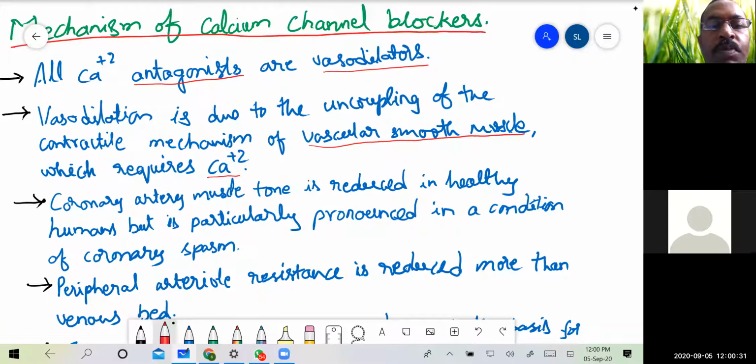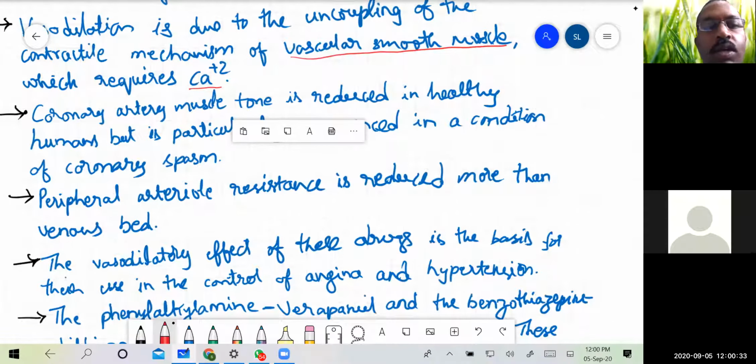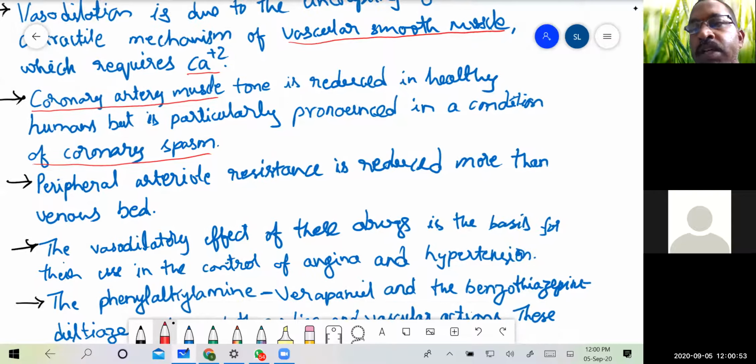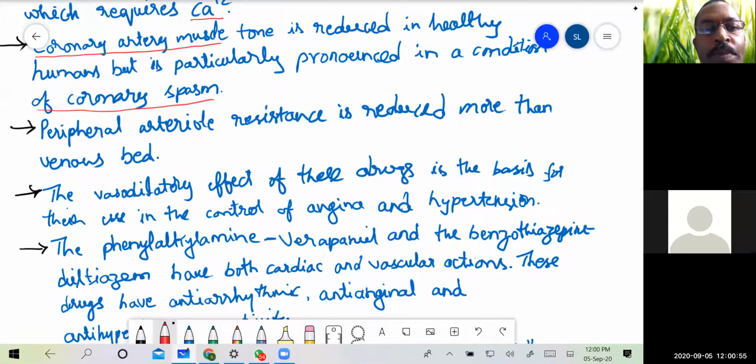The coronary artery muscle tone is reduced in healthy humans, but this is particularly pronounced in a condition of coronary spasm. So people with coronary spasm are more affected than normal people.